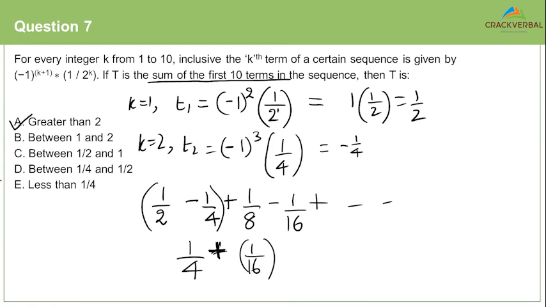How can it be greater than 2? If you're adding a small number like 0.06, are you telling me that all these numbers will add up to 2? Impossible. And that is where option Alpha, Bravo, Charlie, Echo, all of them get eliminated in one shot.